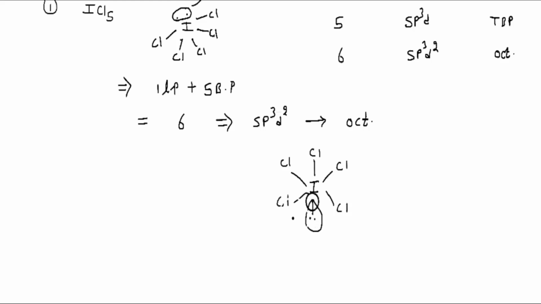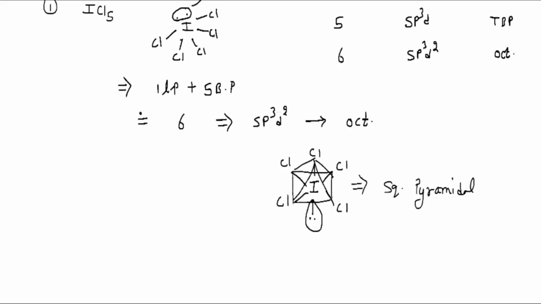So it looks like this, a square pyramidal type structure. If I connect it like this, it becomes a square pyramid. This is a square, it looks like a rectangle but it is actually square, because all bond angles are 90 degrees. If I connect it through this, it becomes a pyramidal type structure. So we get a shape of square pyramidal here. This is square pyramidal.